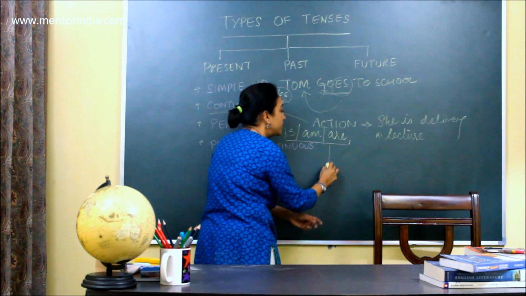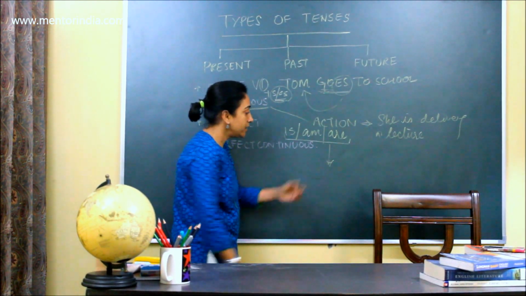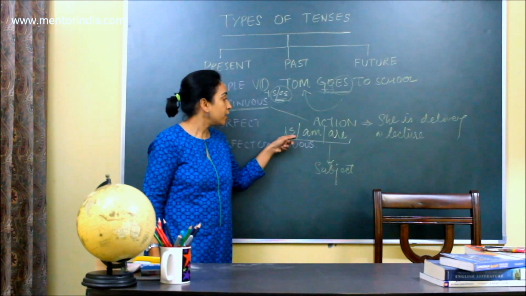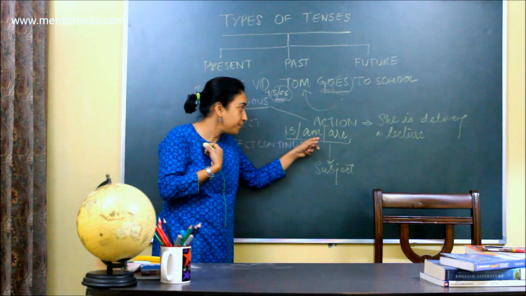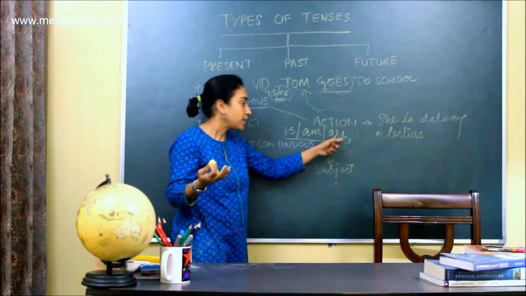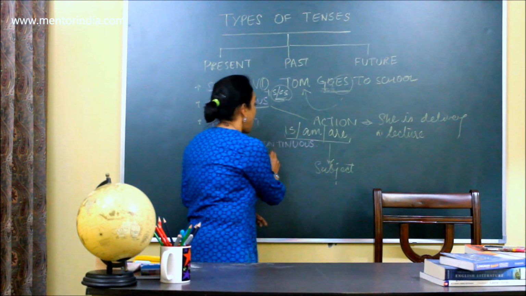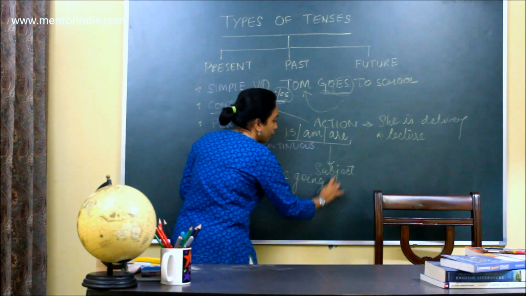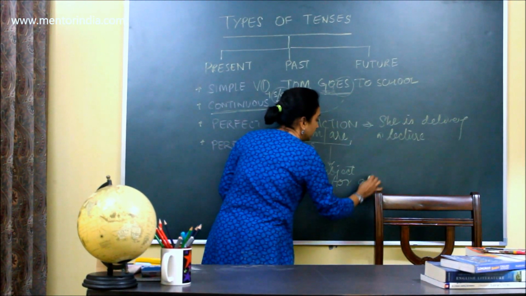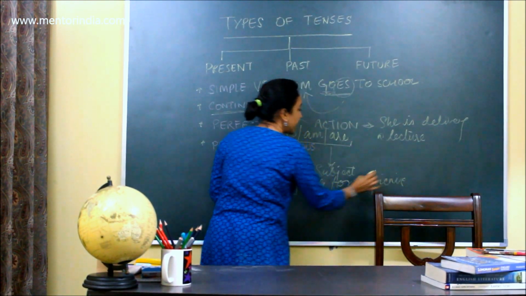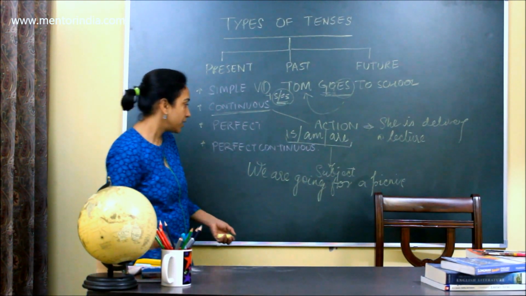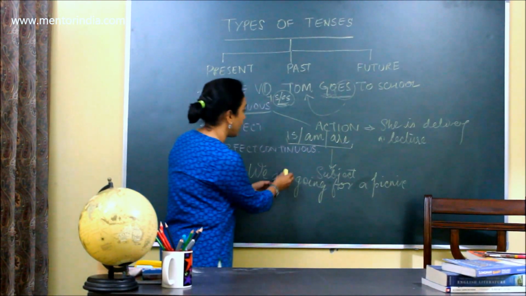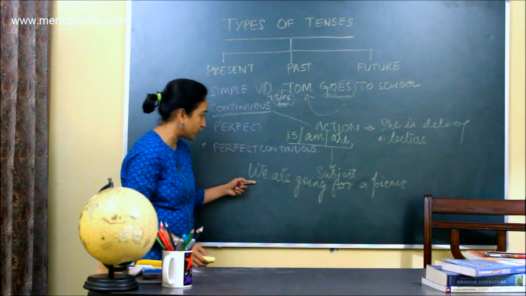Now the helping verbs will be decided by the subject. If the subject is singular, we use is. If the subject is I, myself, am, and if the subject is more than one, are. So we are going for a picnic. What does that mean? It means that we as plural subjects are, now are is the verb form, it should be used as the subject is plural, going.